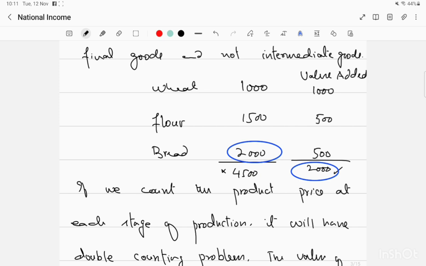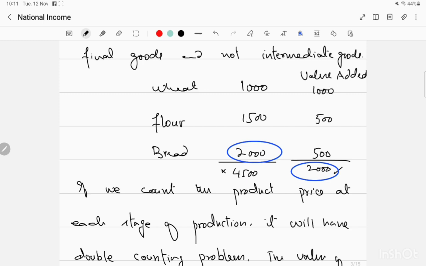So we have to take the final value of the output at which the goods are consumed by the consumer, that is the bread which is finally consumed. So that is circled, the GDP value is 2000. If we are not using this method of final value, then we will be using the value added method. Wherever the value is added, that is included.